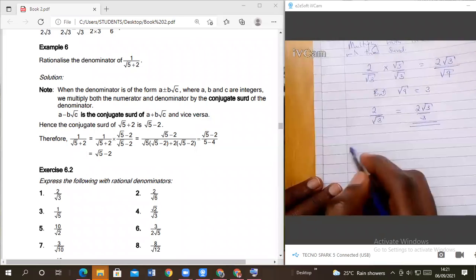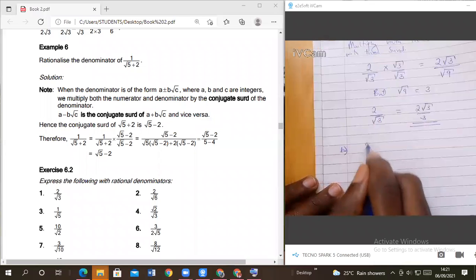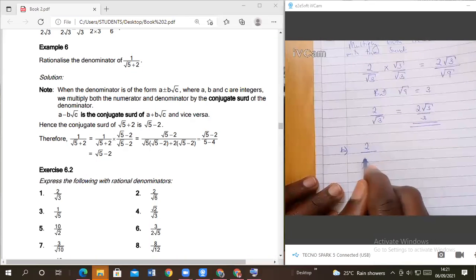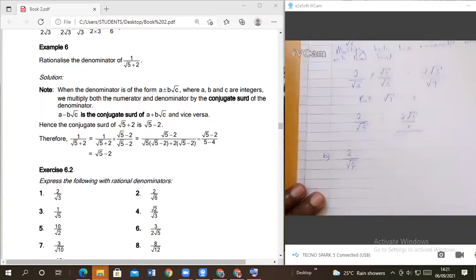The same applies if I have 2 over root of 6. This is still a single surd.